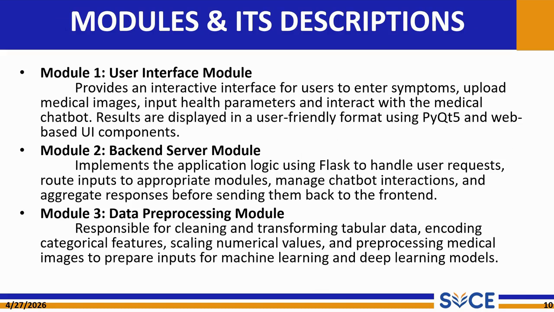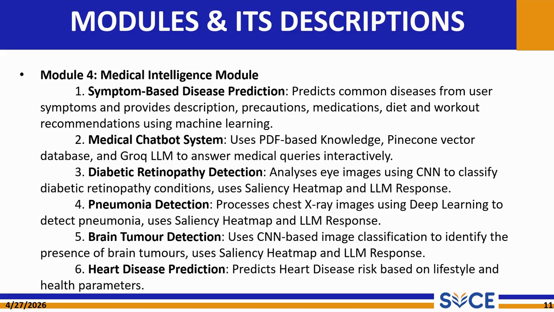The system consists of six major modules, as I said. The user interface module provides interaction between users and the system. The backend server module handles request routing and module integration using Flask. The data preprocessing module prepares symptom data and medical images before prediction.